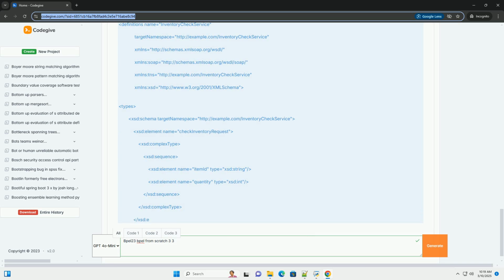Part 10, Compensation, Brief Overview. Compensation is used to undo activities that have already been successfully completed if a later activity fails. It's crucial for long-running transactions where you need to maintain data consistency. BPEL provides compensate activity and compensation handlers within scopes for such scenarios. Implementing compensation in this simple example would add significant complexity and might involve more sophisticated mock services with rollback capabilities.